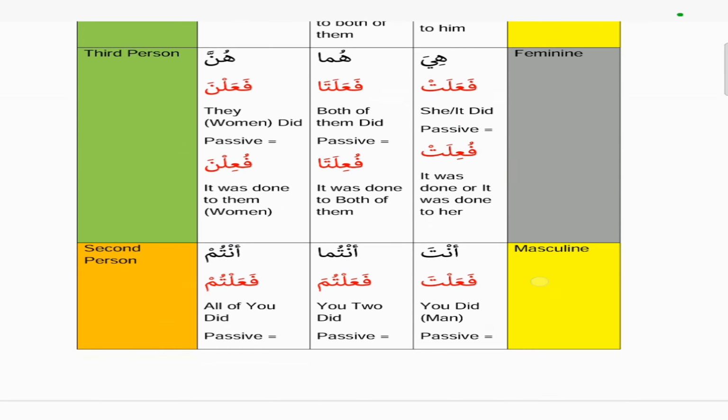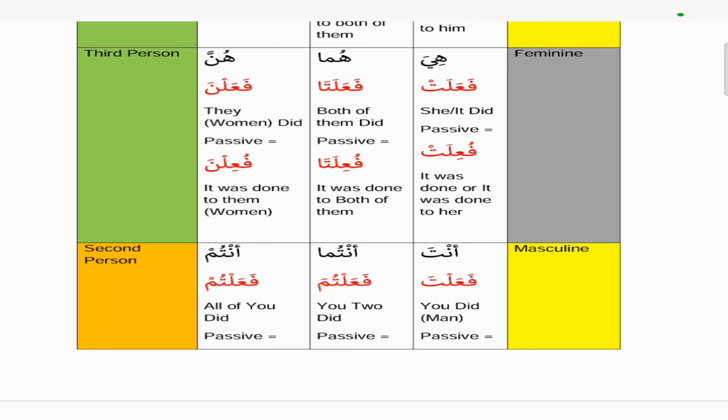And then the hiya version is fa'alat, so she did, and the passive would be fu'ilat. So again, the last letter is unchanged. But bear in mind, when we say the last letter is unchanged, we mean of the original root letters, so the fa'ala. So the lam is unchanged in this case, and the second to last letter is actually the ain, because the ta at the end is an add-on, something that's been added on. And so the ain, which is the second to last letter, takes a kasra, and then anything before that takes a dhamma, unless it's a sukoon, and it remains as a sukoon.